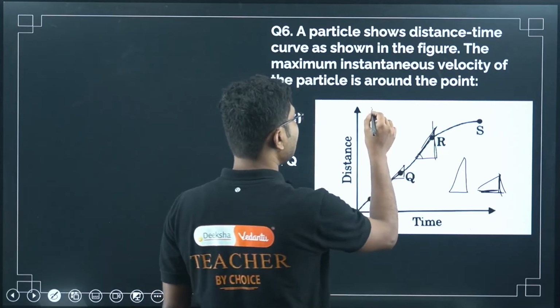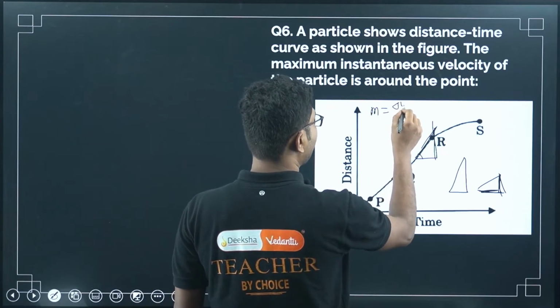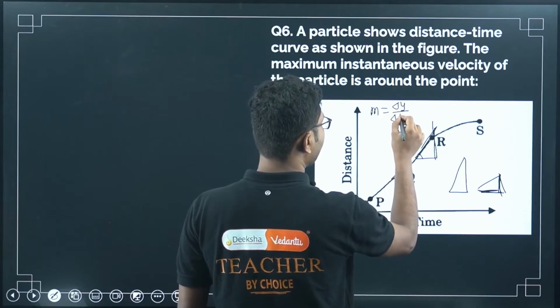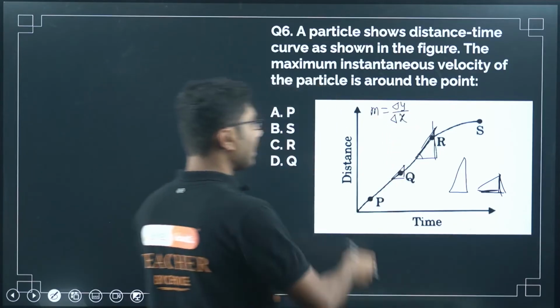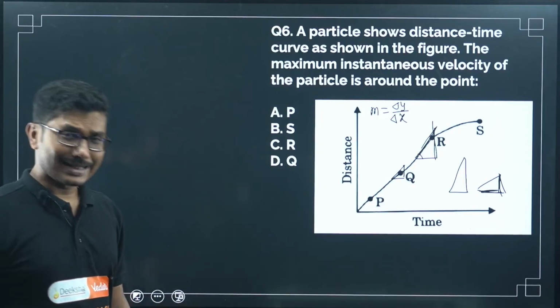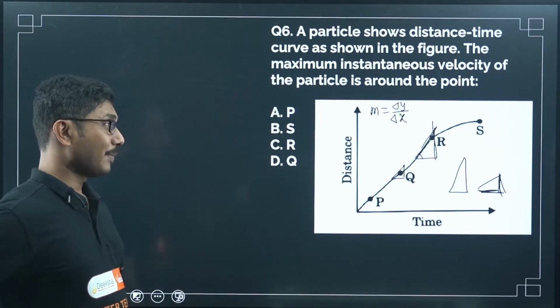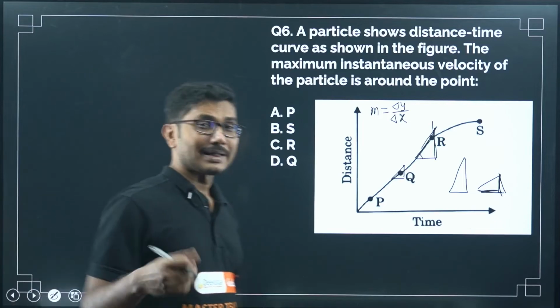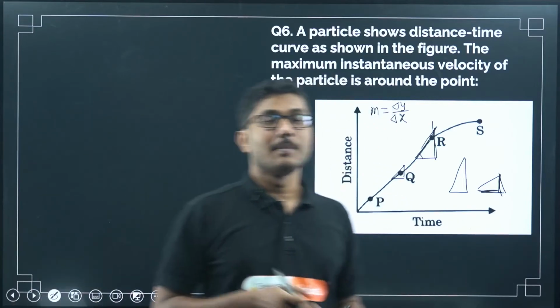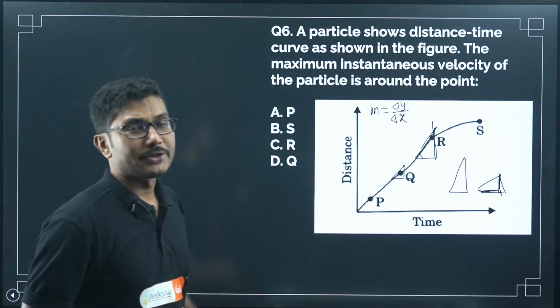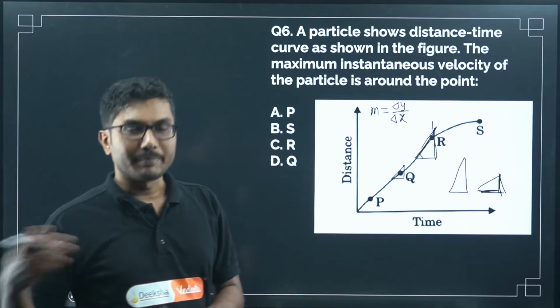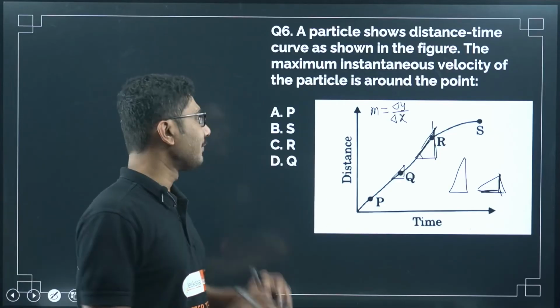Slope is given by delta y by delta x, same as mathematics. Here x is time, y is distance. That is the only difference. The names are changed: in mathematics they are only x, y everywhere, but in physics sometimes it will be distance, sometimes pressure, sometimes acceleration. That is the difference basically.